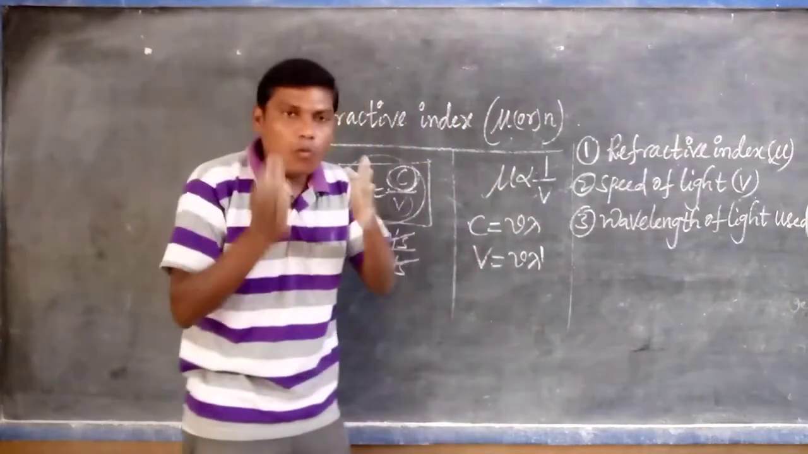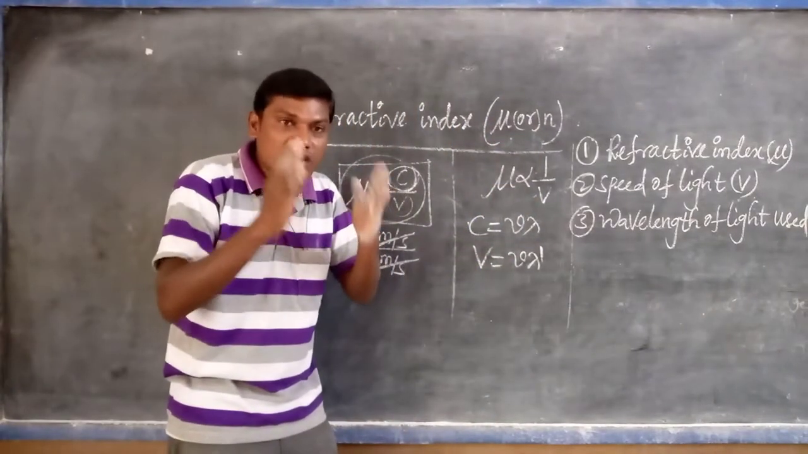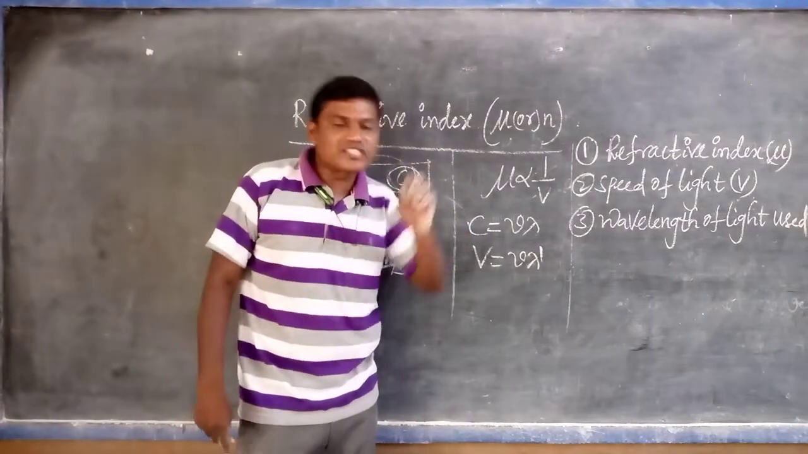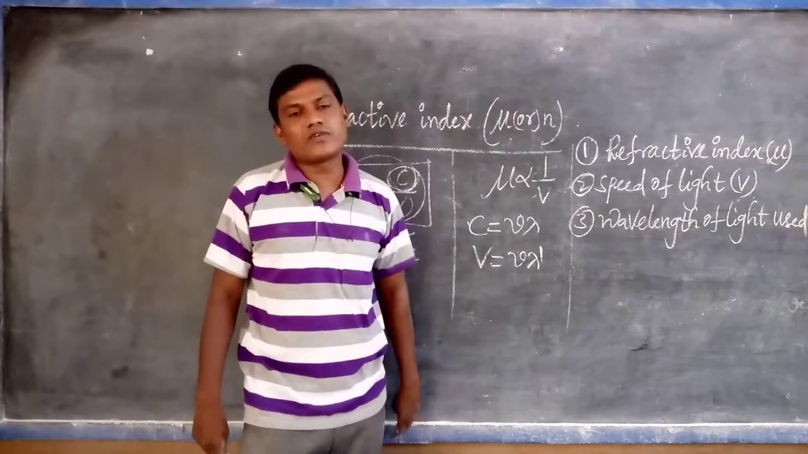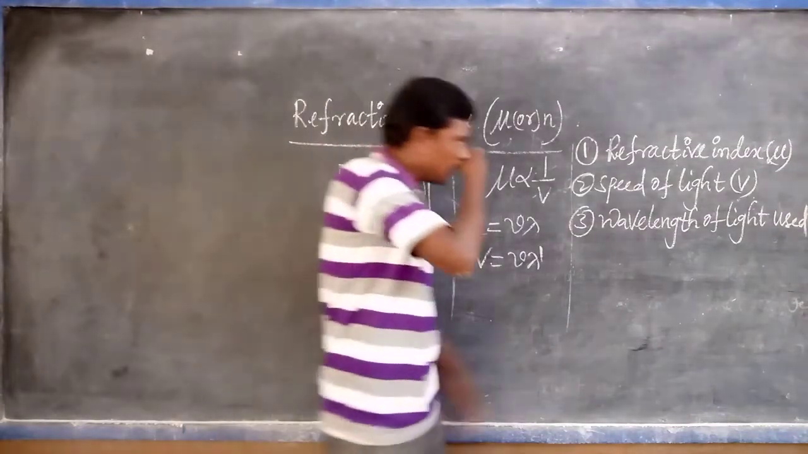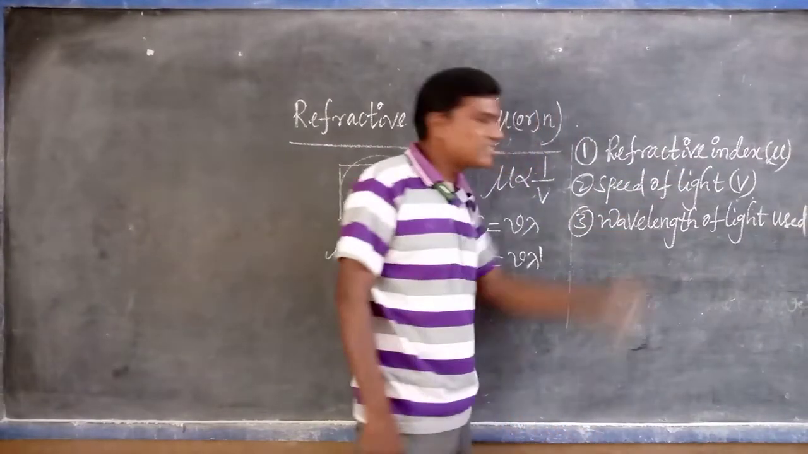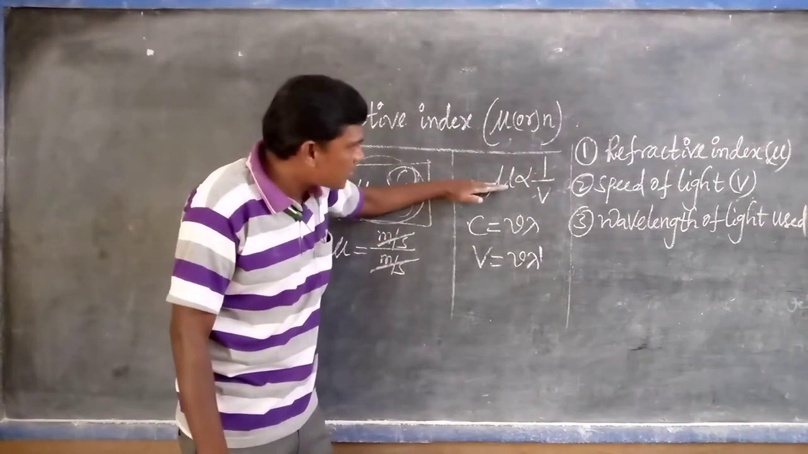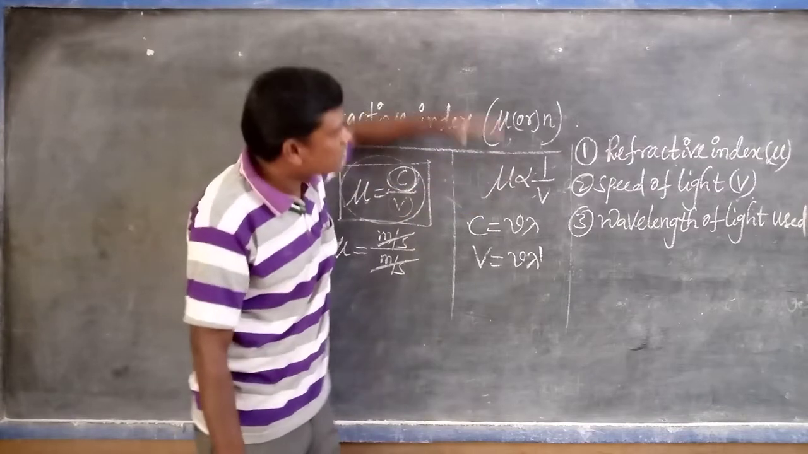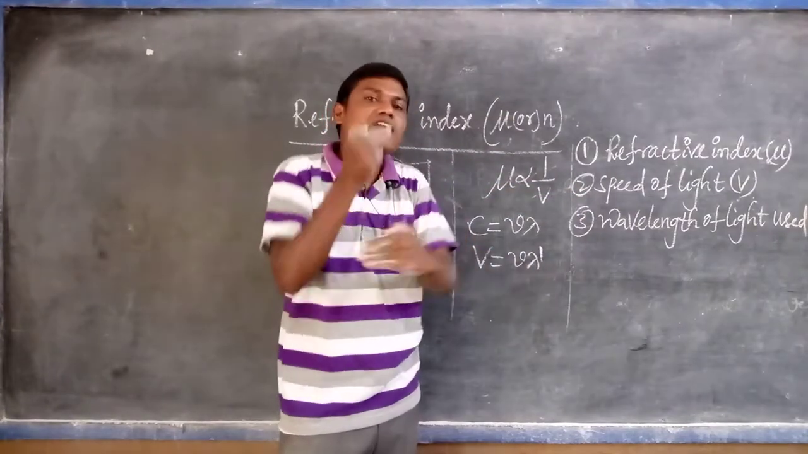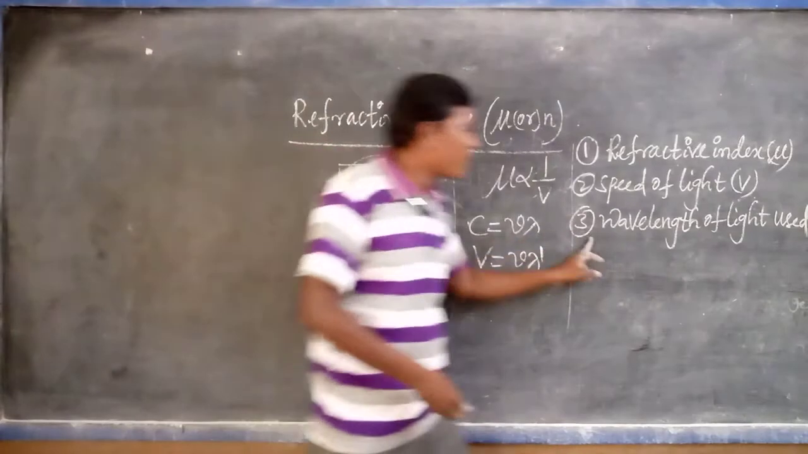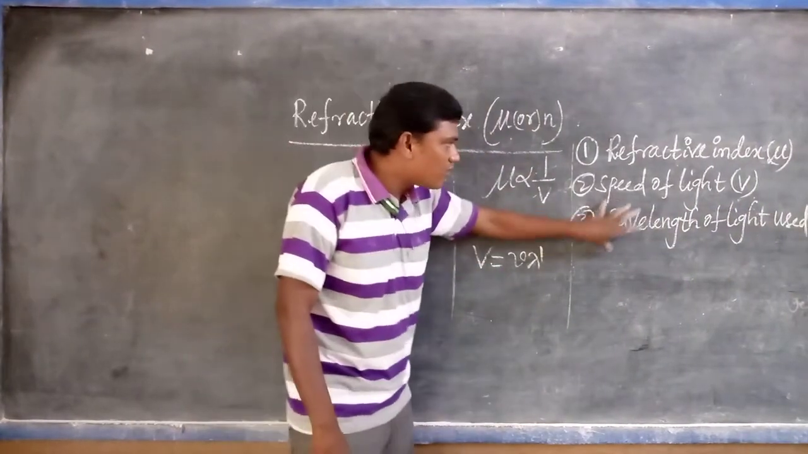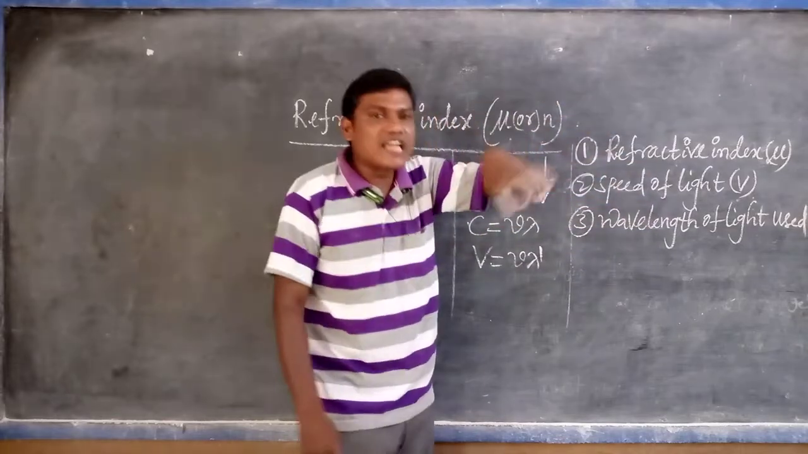So what are the main causes for the refraction process? During the refraction process, mainly three factors change. First is the refractive index. The second is the speed of light. When light travels from air to water, or air to glass, or glass to water, the speed of light changes. And the third is the wavelength of the light, which also changes.